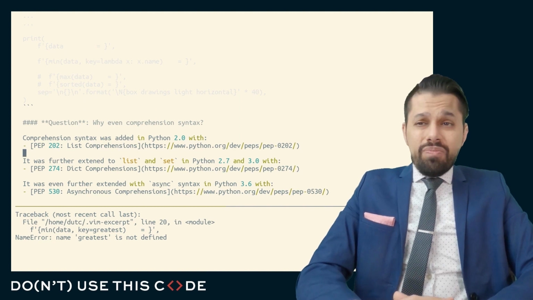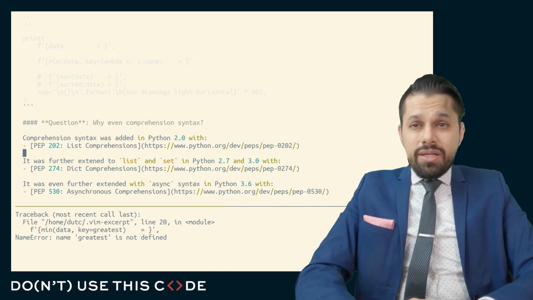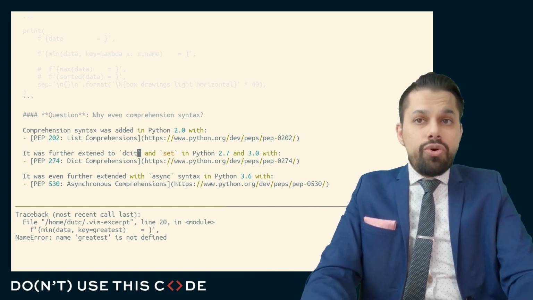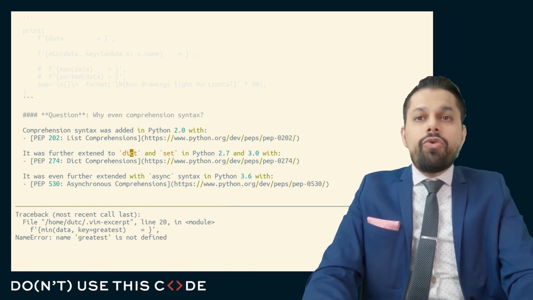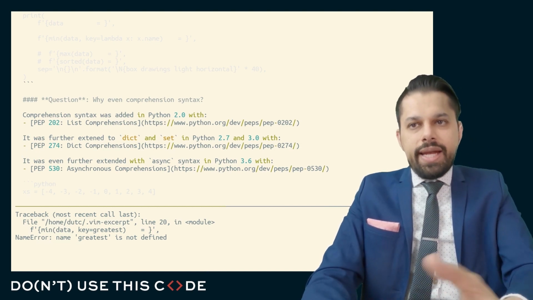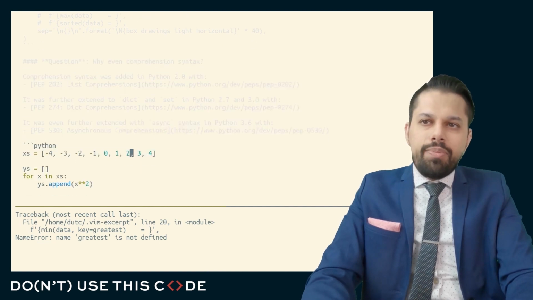They've been around forever. In Python 2.7 and 3.0, comprehensions were extended to not just the list, but the set and the dictionary. There is, of course, no tuple comprehension, except for what you can create yourself with the PEP 448 unpacking. And then in Python 3.6, with the async and await syntax added, these were further extended to include asynchronous comprehensions. We won't talk much about asynchronous comprehensions.